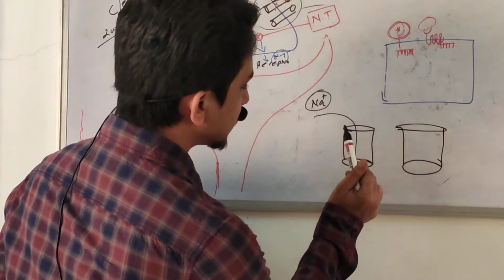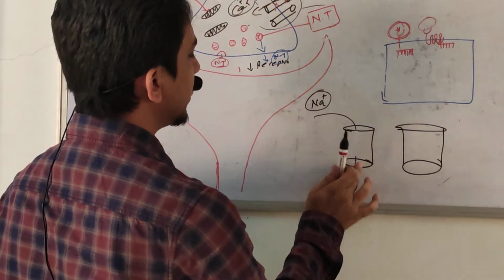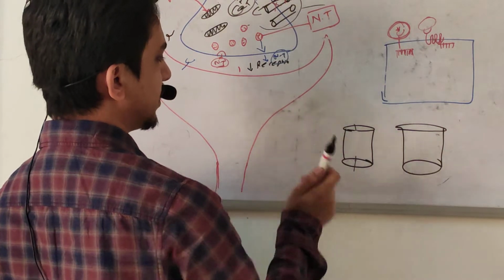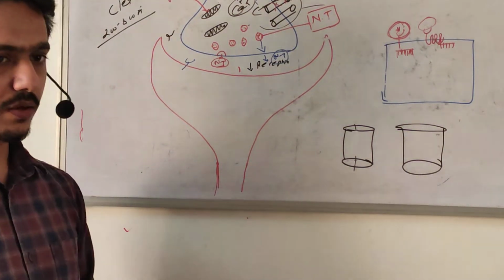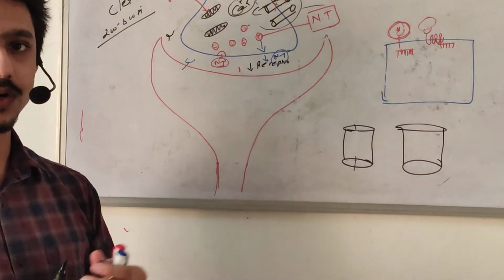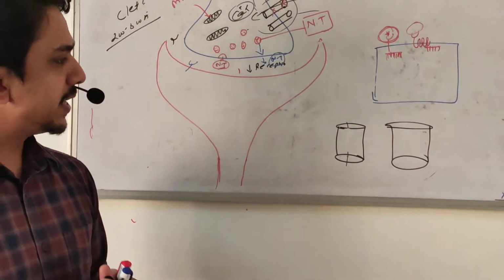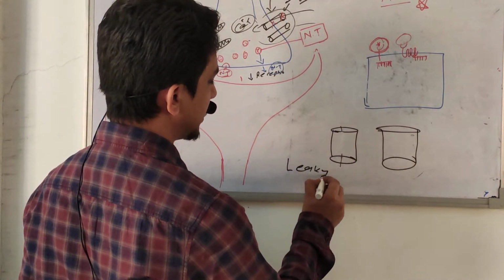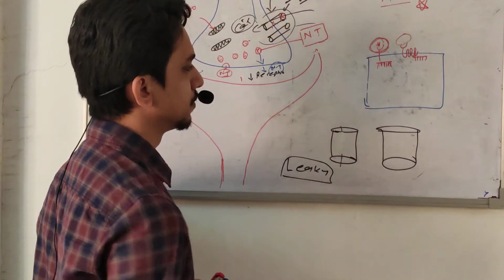So these ion channels can be operated in different ways. We divide the ion channels into different groups as per their mechanism of operation. Some ion channels are leaky types. Leaky means they are always open.